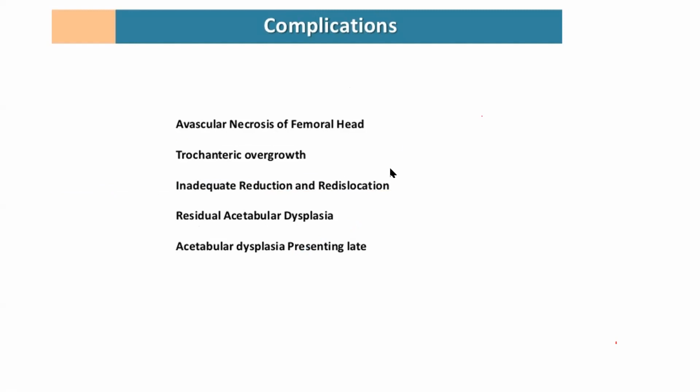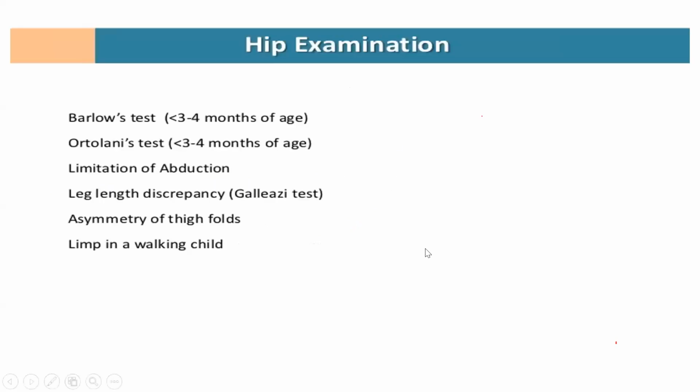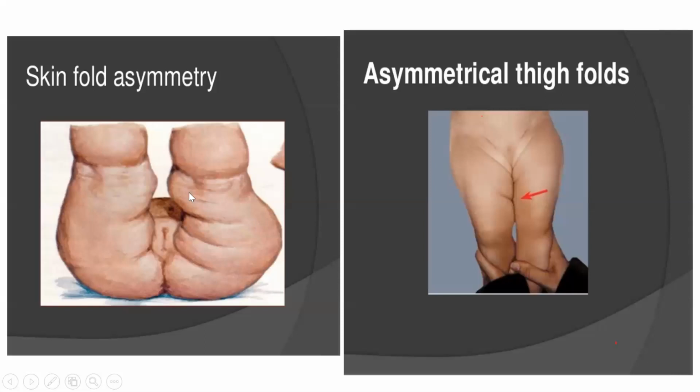Now there are many tests. See, this is skin fold asymmetry. This is a normal leg. In the other leg you see there is a lot of asymmetry. Why is there asymmetry? Because of the dislocation of the hip. The hip goes up along with the acetabulum, and this hip is here. Because of the hip going up, there is short stature.